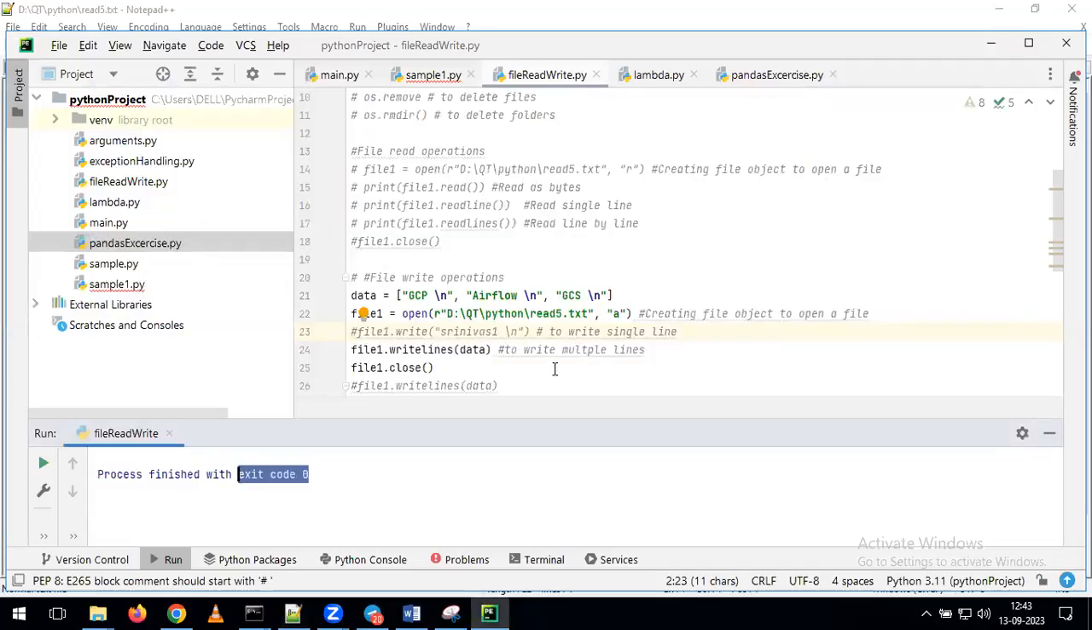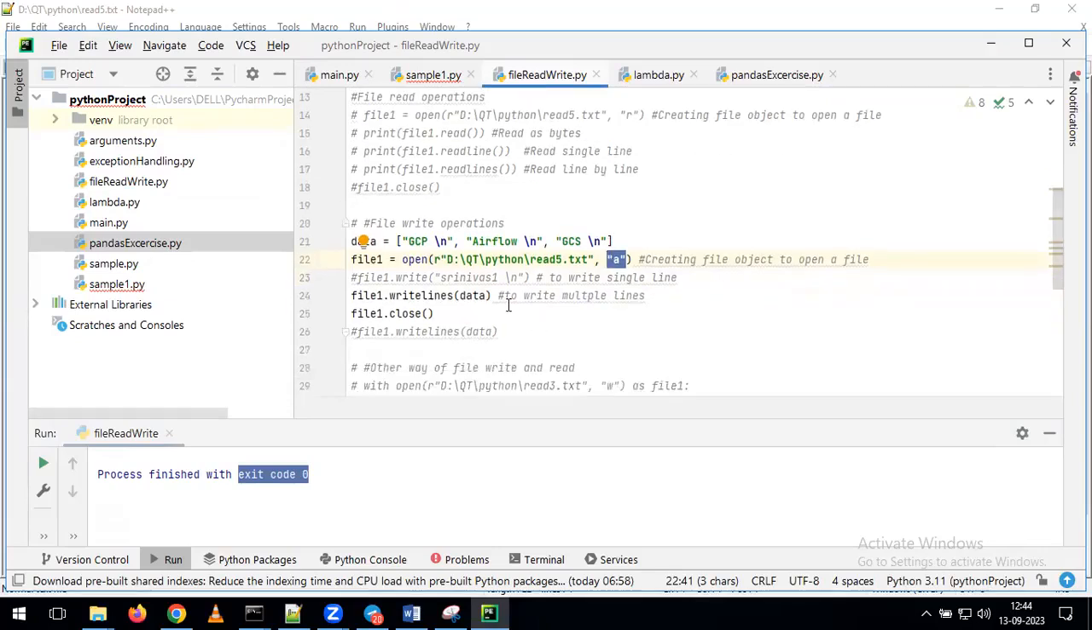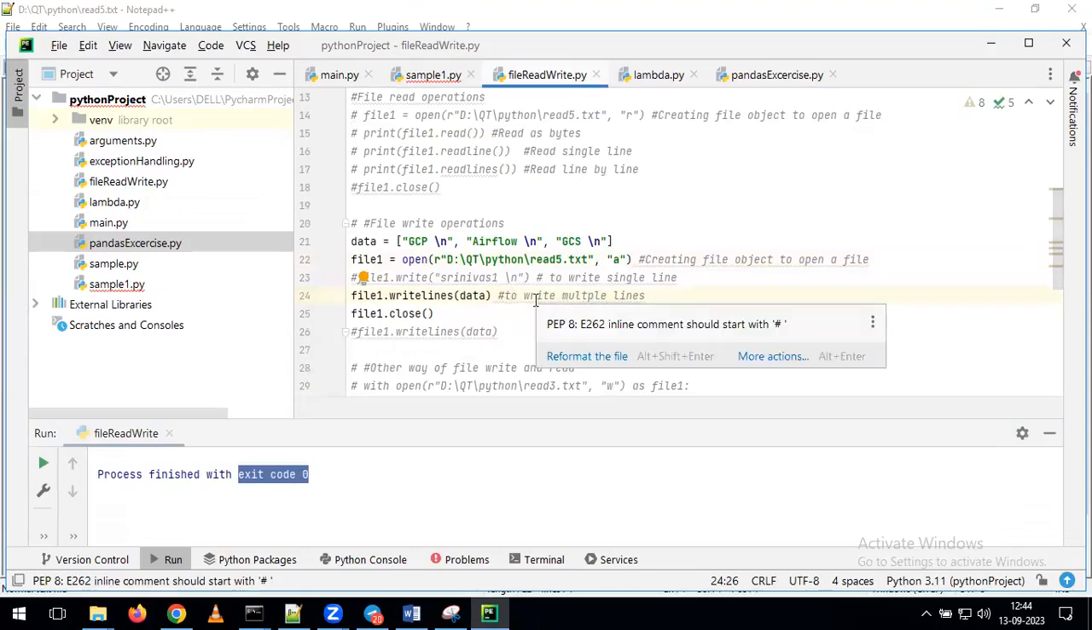That is what we discussed earlier also. Whenever we give the mode as a, if that file is not available, what will happen? It is going to create the file. After that, it is going to perform the append operation. Now, for example, if I run the same code one more time, what will happen? Any guesses?